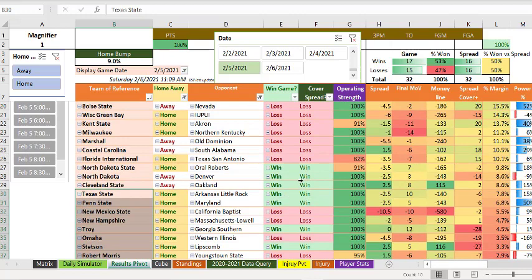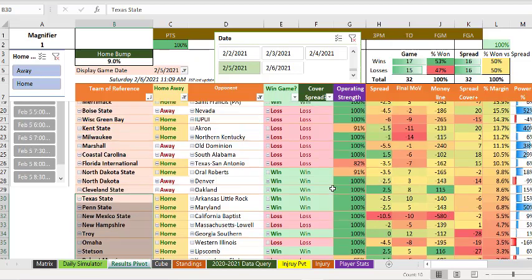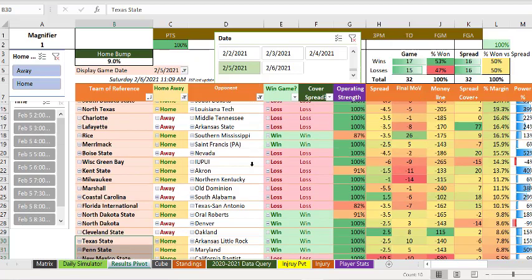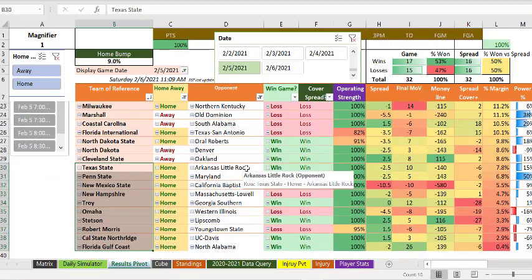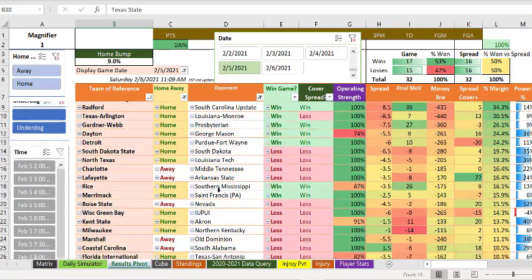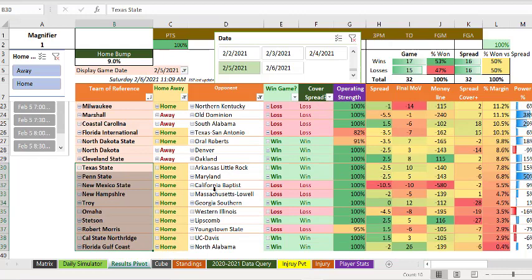However, both our underdogs won, and that means that we beat Vegas, because if both of our underdogs won, then that means Vegas and us had the same team to win in the other games. So, I mean, still the algorithm outperforms the odds makers, and I didn't do too much betting on this yesterday.